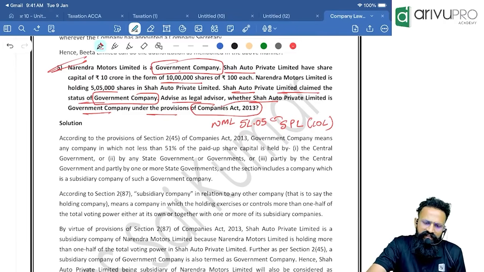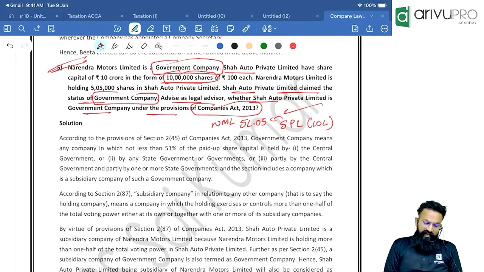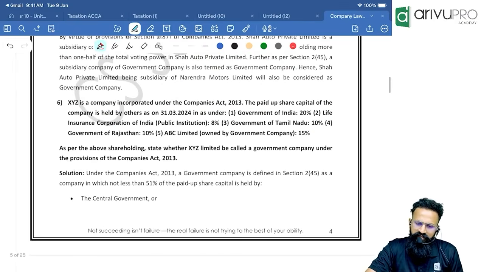See, I am holding 10 lakh shares. When will I be called the subsidiary company? When I hold more than 1/2 of the total voting power. How much is 1/2? It is 5 lakh. What do you mean by more than 1/2? 5 lakh 1,000. How much am I holding? 5 lakh 5,000. So I am definitely holding more than 1/2 the total voting power, and hence I can be considered as a subsidiary company of Narendra Motors Limited. Now because Narendra Motors Limited is a government company, the subsidiary of a government company will be deemed to be a government company, and hence yes, Shah Auto Private Limited can claim the status of government company. That is my answer.